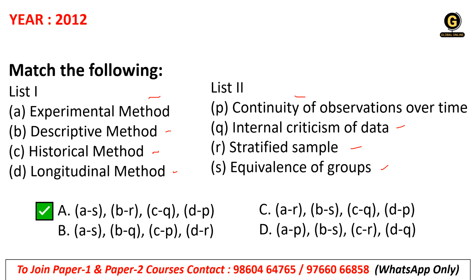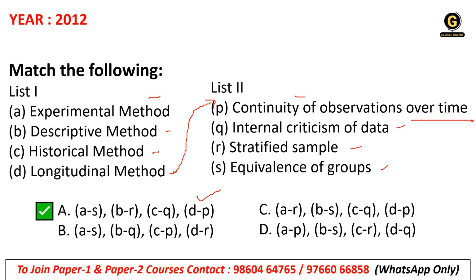So the basic thing we need to try first is the longitudinal method. We know that longitudinal method means what? We are studying for a longer period, right? So D will directly go to the option P, the continuity of observation over time, that is correctly matching with the longitudinal. Okay, now you need to find out in which options D is correctly matching with P.